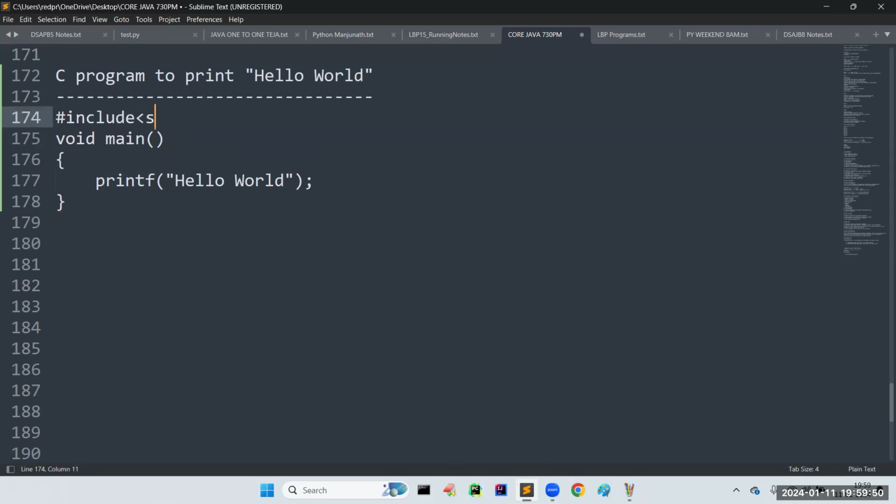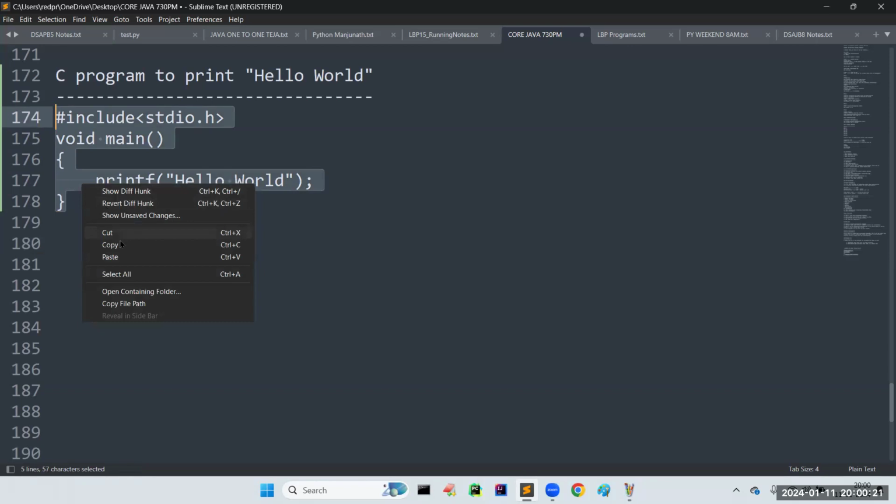So in C language, to link that library we have the hash include preprocessor. By using that, we include stdio.h in our program. Sir, what is this stdio.h? Standard input and output. If you want to perform any input-output related activities, we have to use this. This is nothing but what we have, sir. I think you understood the terminology. Sir, do you have any doubt in this program? Please confirm.